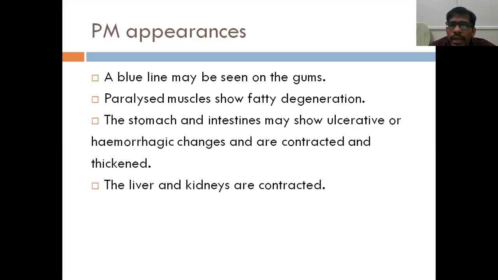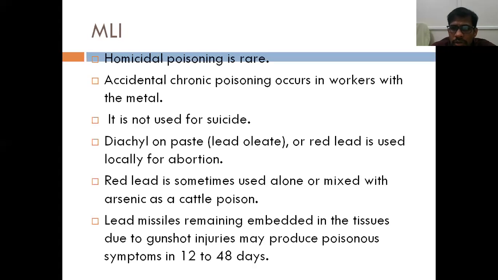Postmortem appearances: a blue line may be seen on the gums, paralyzed muscles may show fatty degeneration, and wasting of the muscles will be present. The stomach and intestines may show ulcerative or hemorrhagic changes, and may be contracted and thickened, and the liver and kidneys are also small in size. Okay, medicolegal importance: homicidal poisoning is rare.